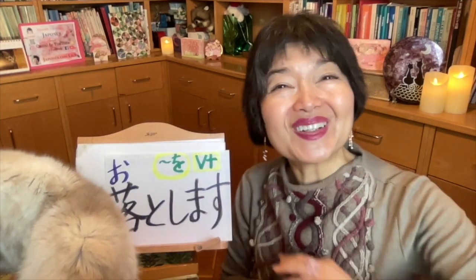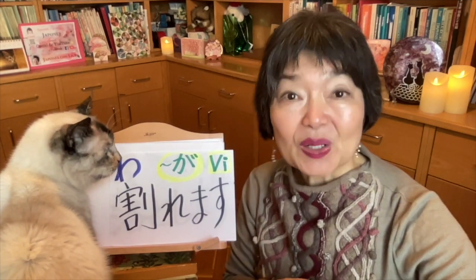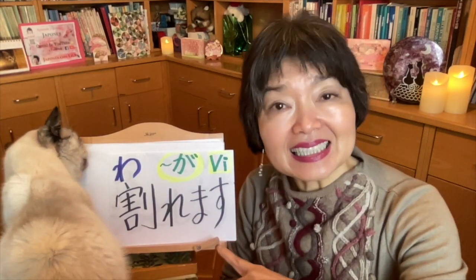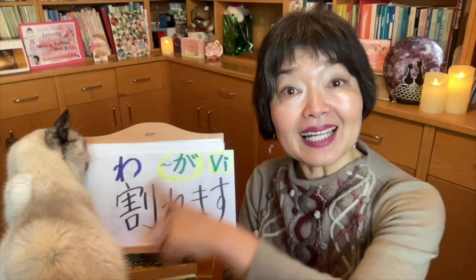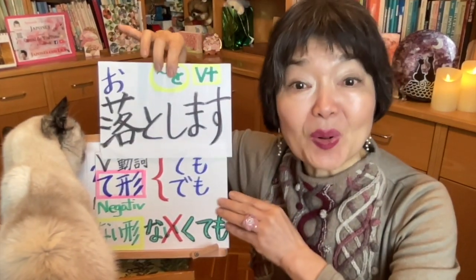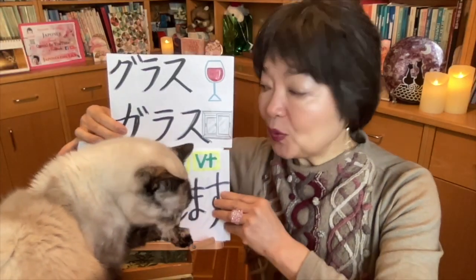So something を落とします。The verb to split up, to crack, or to get broken, 割れます。This is an intransitive verb. So something が割れます。このグラスはもし落としても割れません。